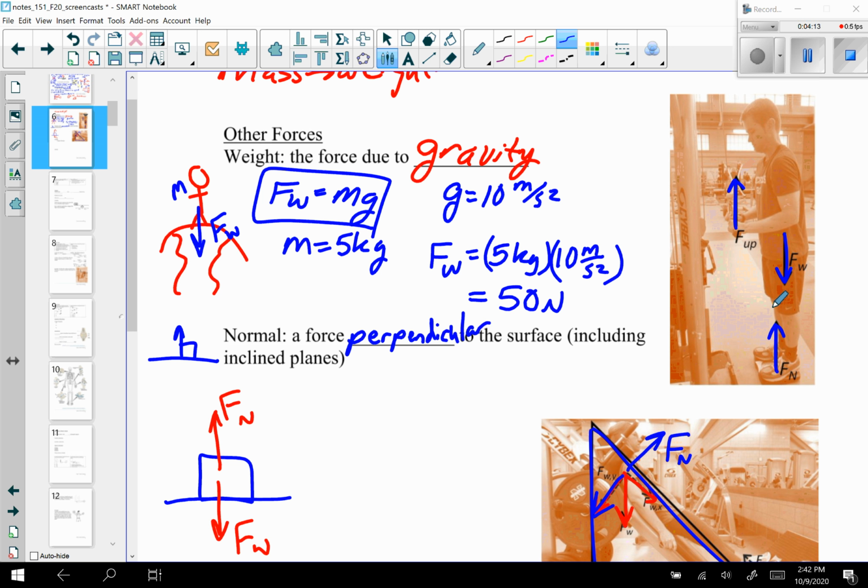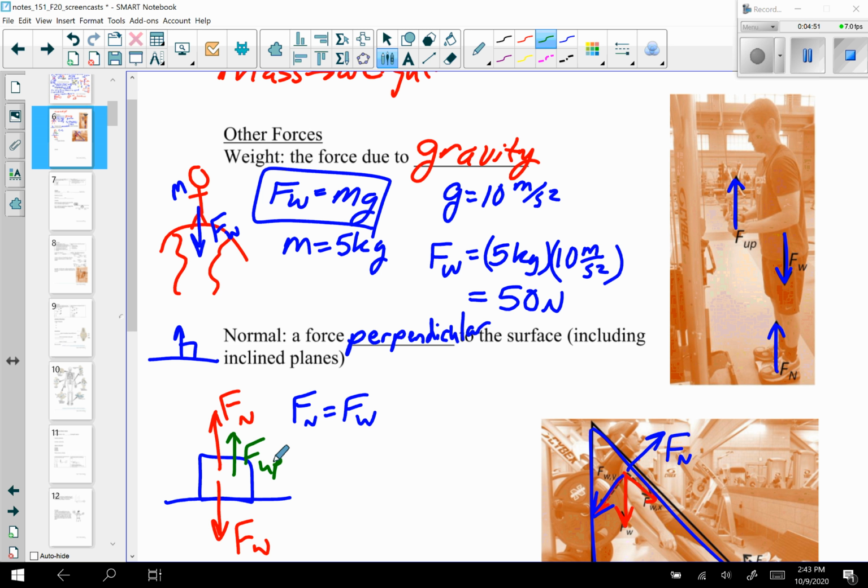That is the force that the floor is pushing up on me. And actually, I'm standing on a scale here. So normally, if I'm just standing on a scale, the normal force is equal to the weight. And in fact, that's what I have right here, that when I have a block sitting on a horizontal surface, the normal force is equal to the weight. However, in this case, I have another force, and that is the F up, where the cable is pulling up on me. And in this case, the normal force is not equal to the weight.